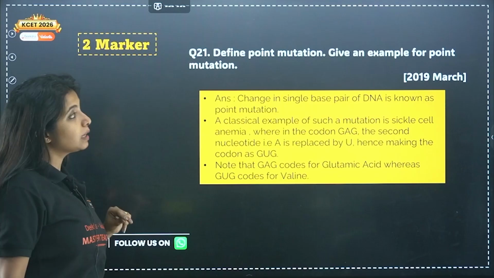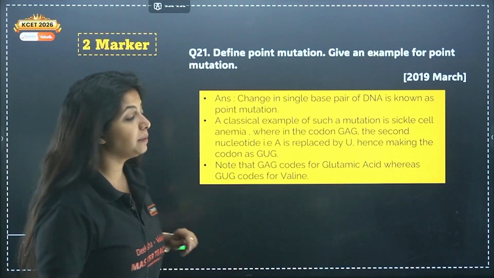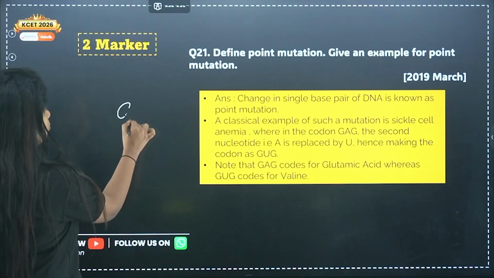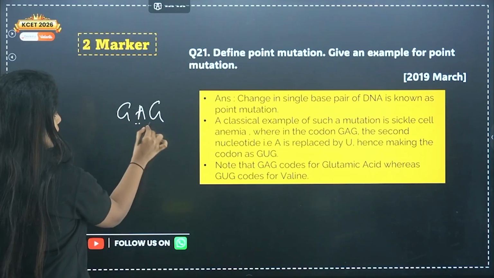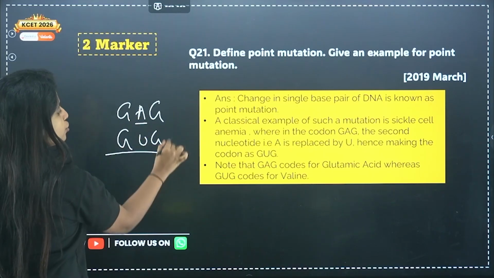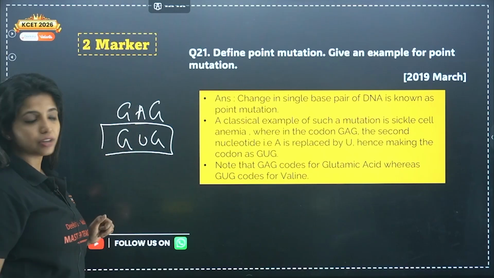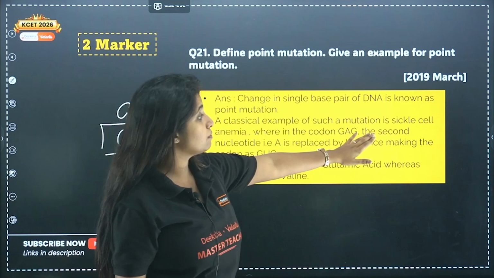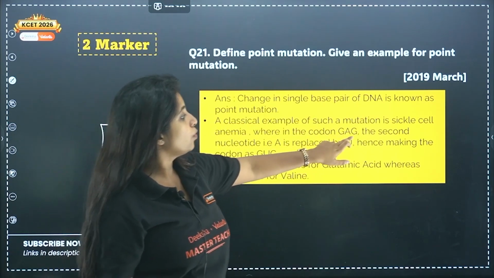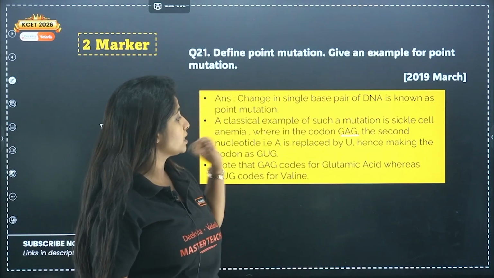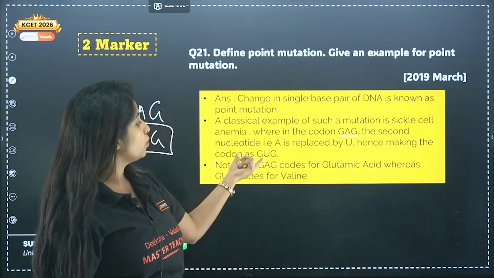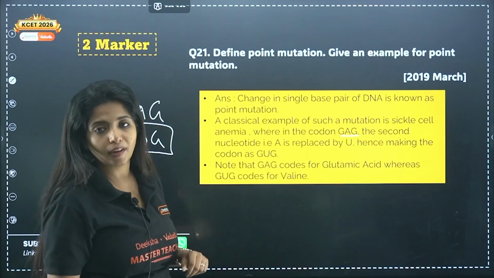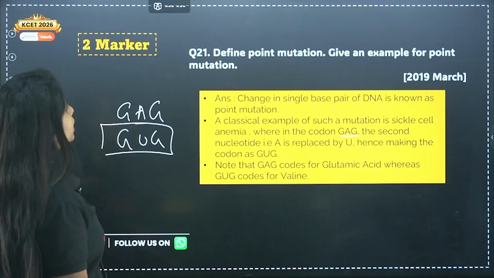Now there's another question. Define point mutation. Give an example for point mutation. Point mutation means a single nucleotide pair is being changed. I told you it was GAG first, now A is replaced by U, it is GUG now. This is an example of point mutation. Change in a single base pair of DNA is known as point mutation. A classic example of this is the mutation in sickle cell anemia, where in the codon GAG, the second nucleotide, that is A, is replaced by U, hence making the codon GUG. Note that GAG codes for glutamic acid, but GUG codes for valine, changing the whole structure of the beta globin chain.